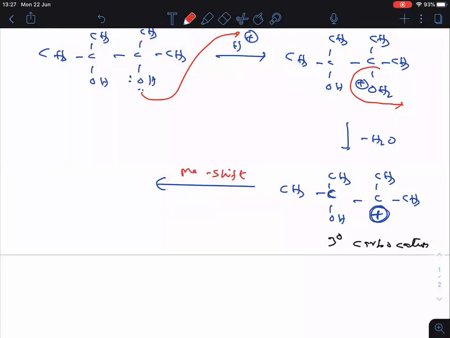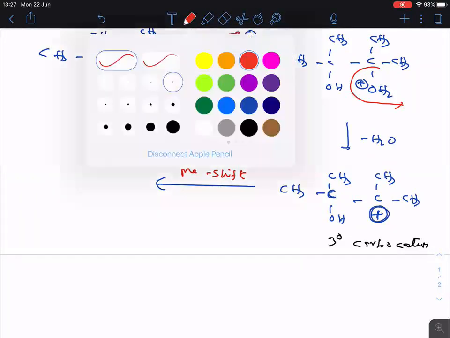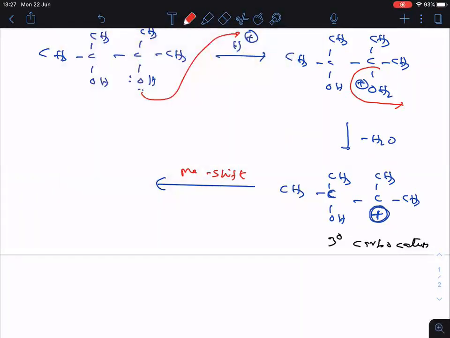You may get a doubt here: sir, the carbocation is already highly stable, so why are we doing the rearrangement? That is an important point in the pinacol to pinacolone rearrangement. We are going to do that now. So shift one methyl from here to here. Clear?